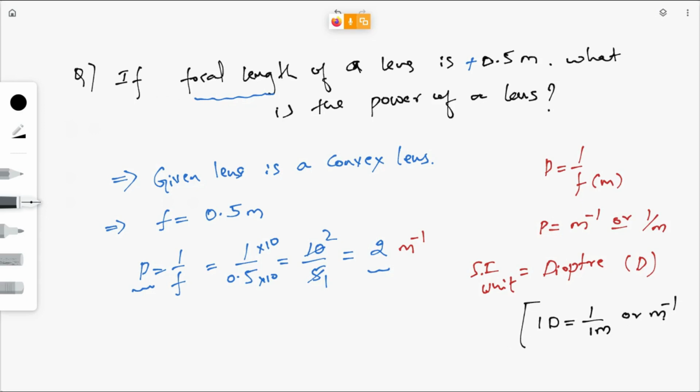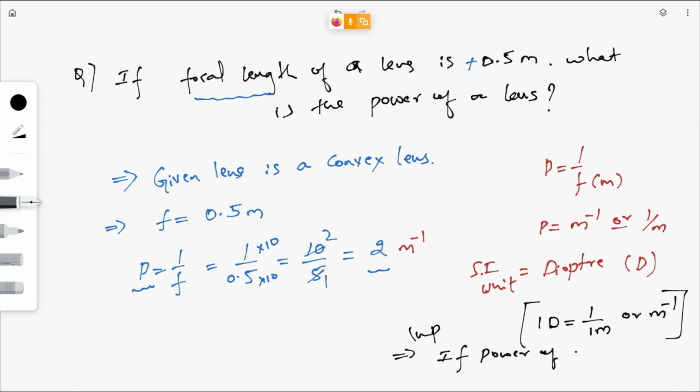Okay, these are 1 mark questions. Sir, what is 1 dioptre? 1 by 1 meter. If power of a lens, write this point, this one is important.